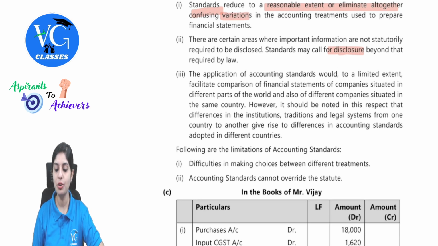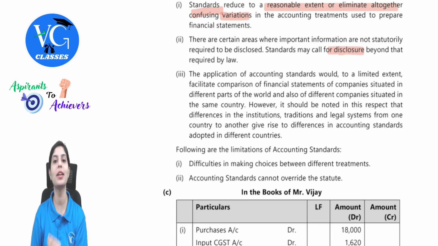Then, the application of accounting standards would, to a limited extent, help in greater comparison. Now, if I have to compare financial statements of X company along with Y company, there should be a common accounting standard which becomes applicable. If the bases are not the same, it is not comparable in nature. So that is why this becomes easier. And financial statements of different companies operating in different countries are also considered in this aspect. So these are some advantages of accounting standards.